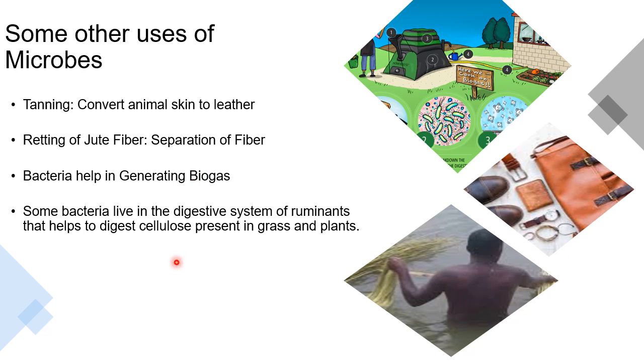The third one, bacteria are also helpful in generating biogas. So they act on the waste products and produce biogas, which is used as a fuel. Now, last but not the least, some bacteria are present in the digestive system of ruminants like cows and goats. These bacteria help the ruminants to digest the cellulose which is present in the grass and plants. And do you know there are a few useful bacteria present in our digestive system, in our gut also, which help in the process of digestion?